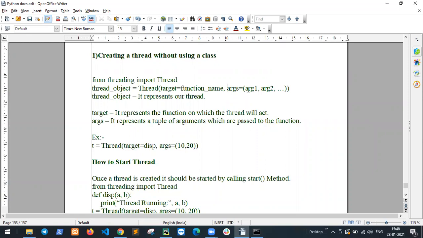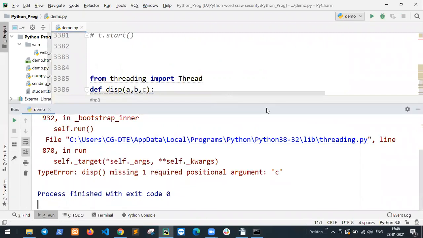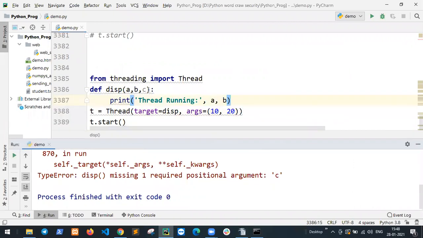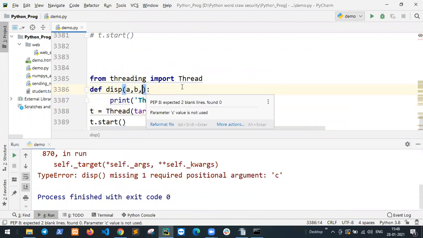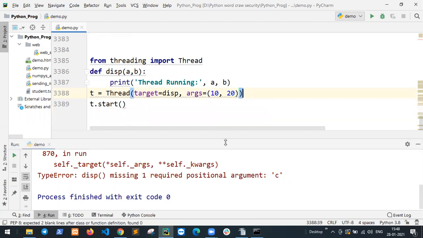How many arguments are passed in this code? If I say three, A, B, C, but do not define C when calling, what is the output? Error, because you define three but call two, so this is not right. If I define three and call three, then it works.